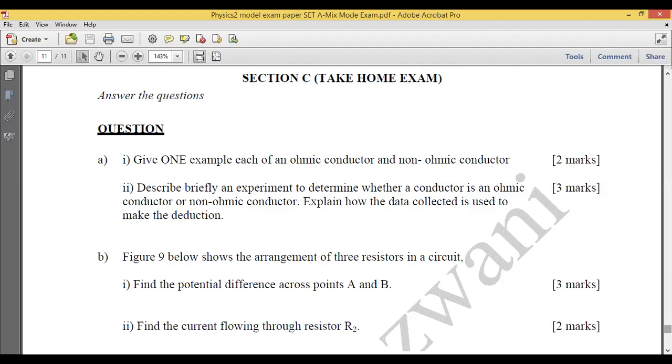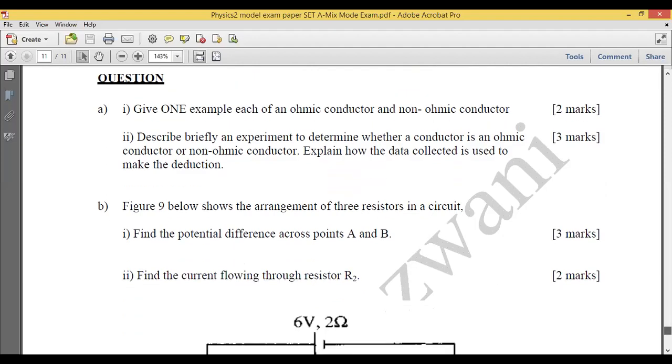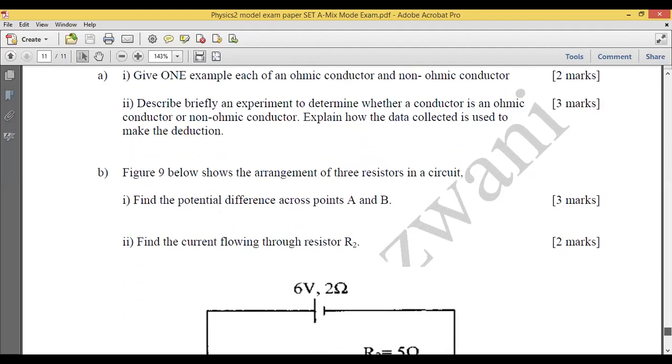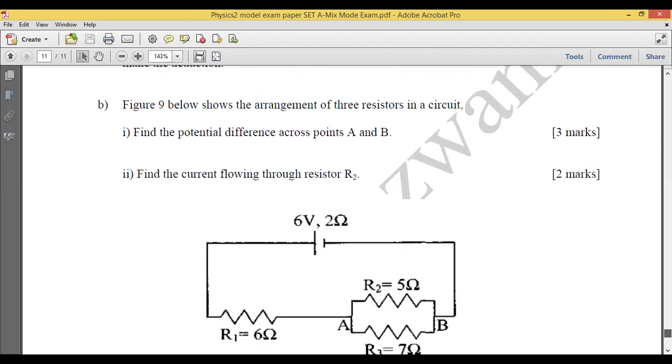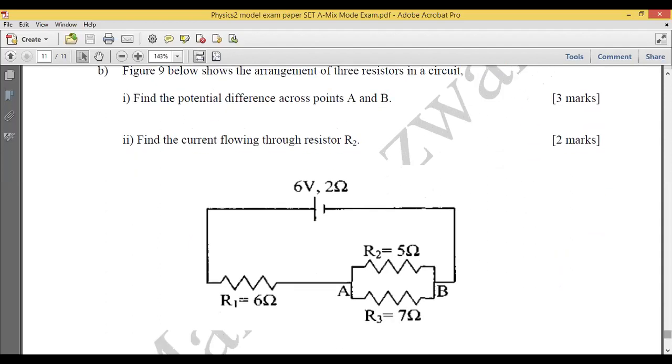For the next question, I have a calculation. It's talking about the circuit. So you need to show the calculation on your answer sheet.